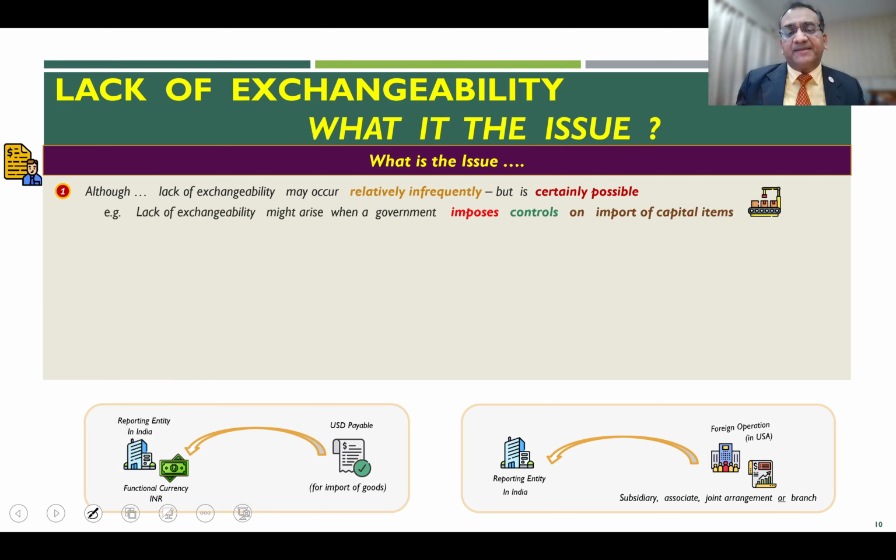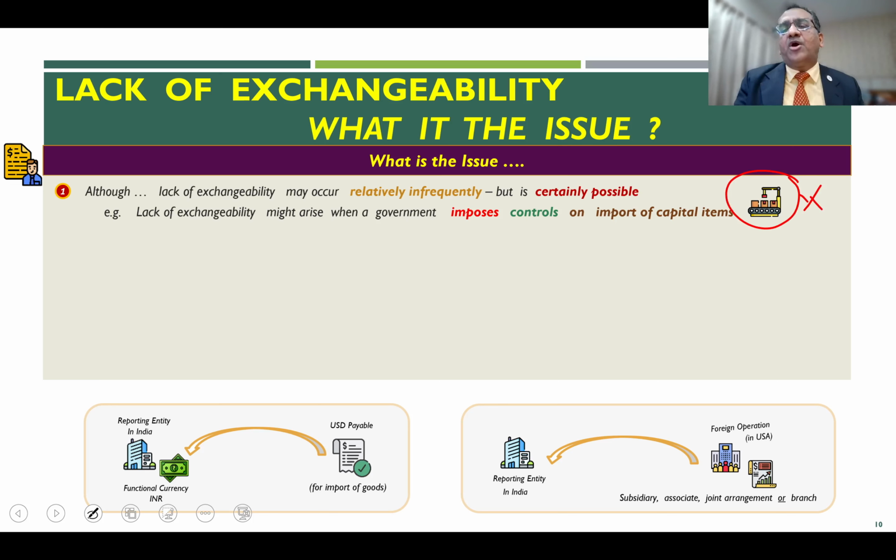If such a lack of exchangeability does exist, it can exist because of various reasons. For example, this lack of exchangeability may arise because the government of a particular country might impose controls on import of capital items. If a country is struggling with its foreign exchange position or balance of payment situation, they may say, okay, when it comes to import of capital goods, it is not allowed.